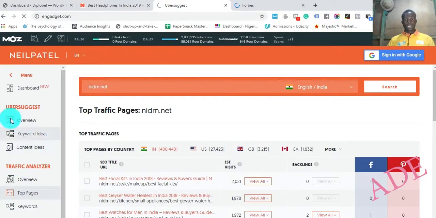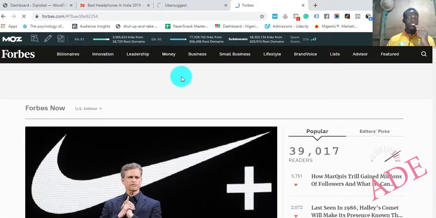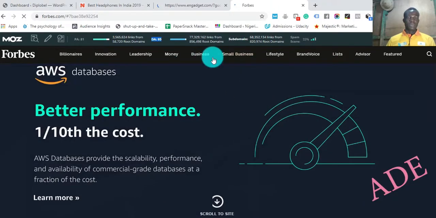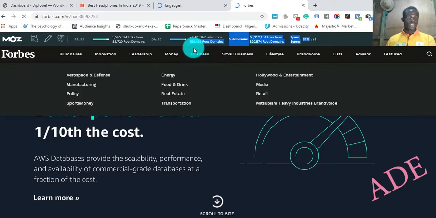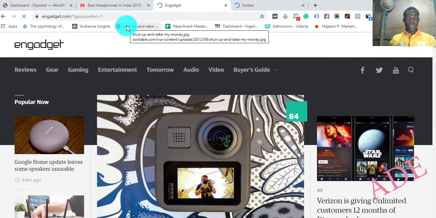It also wouldn't be as powerful as having one backlink from gadget.com. So let's say you wrote an article and got published on Forbes, and that article is pointing to your website. This website has a domain authority of 95, and the moment you do that, it is going to generate this link juice and pass it to your website. The same thing can be said of Engadget and so many other top websites.